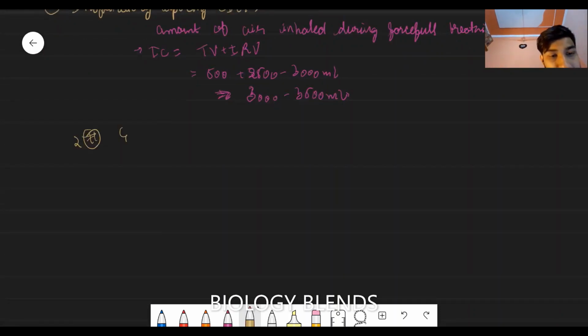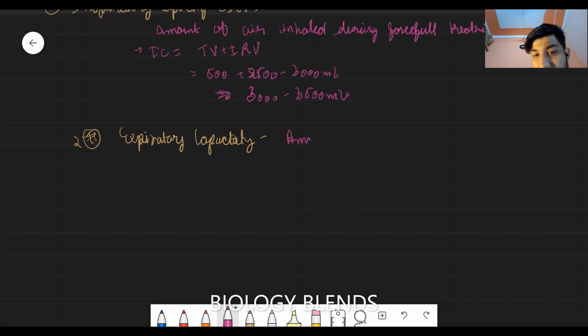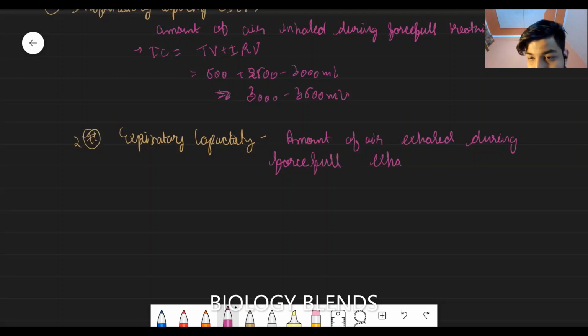Second is the expiratory capacity. It is the amount of air exhaled during forceful exhalation or expiration.